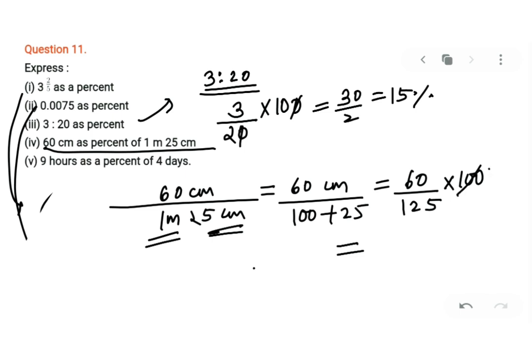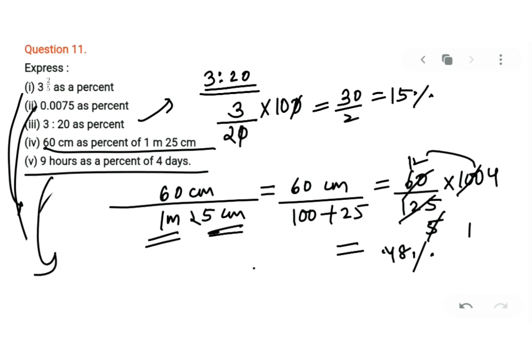You can go for 25 fours are, 25 fives are, 5 ones are, and you have 12s are, and 12 into 4 will be 48%. Clear? Your next is 9 hours as a percentage of 4 days.